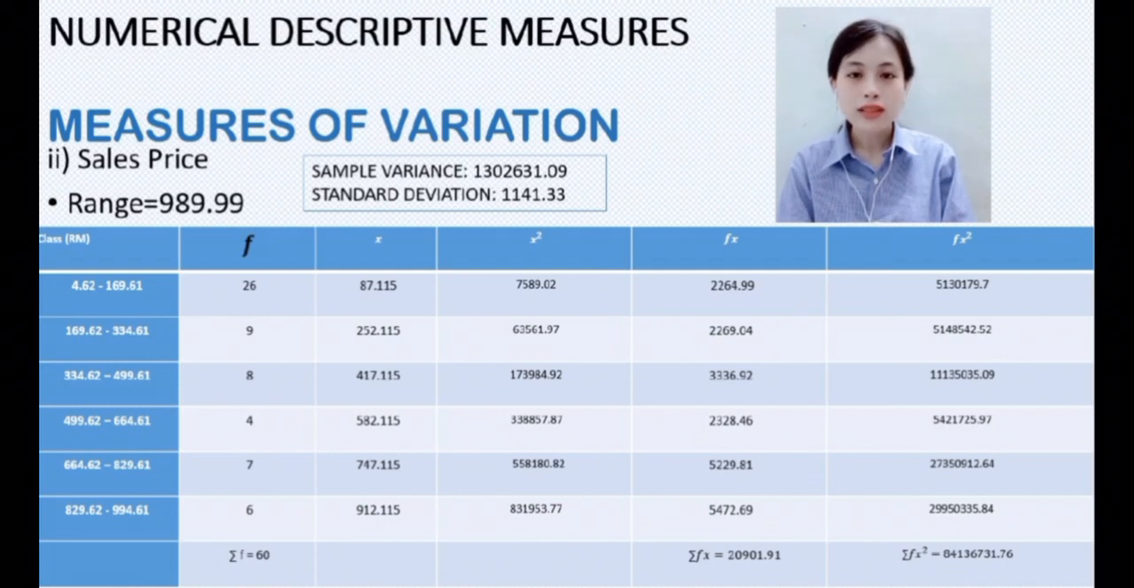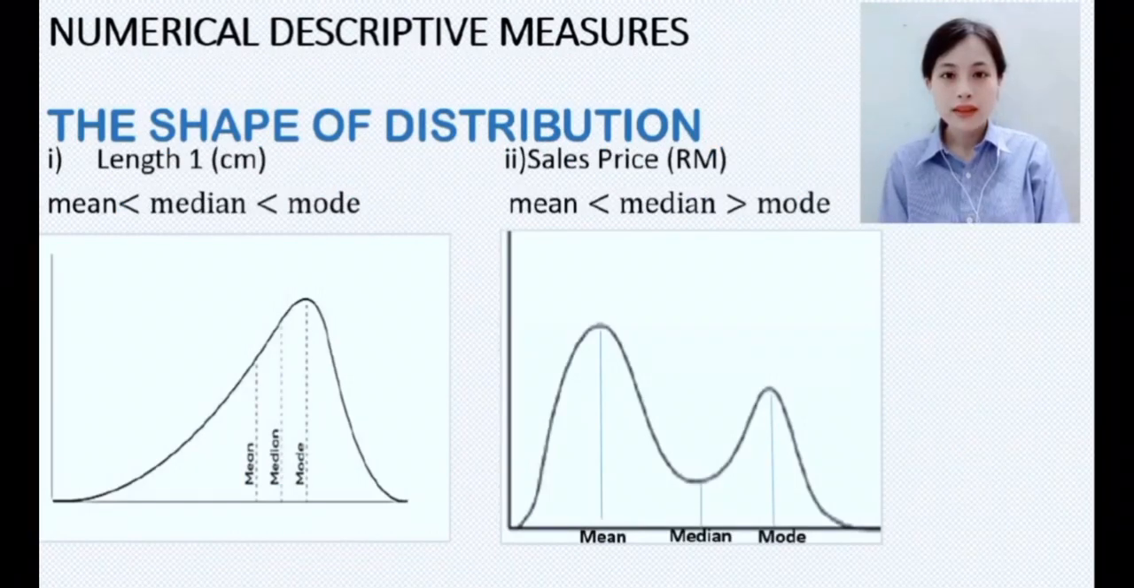The shape of distribution by length 1 is skewed to the left because mode is lower than median and median is lower than mean, while the shape of distribution by sales price is skewed to the right because mode is higher than median and median is lower than mean.